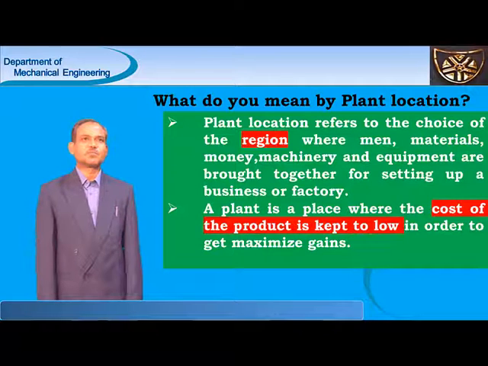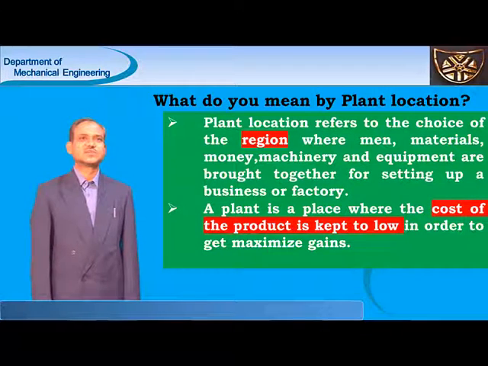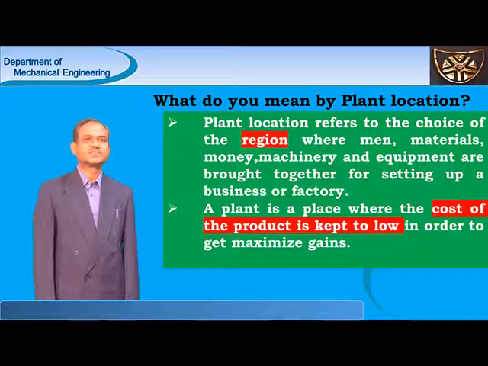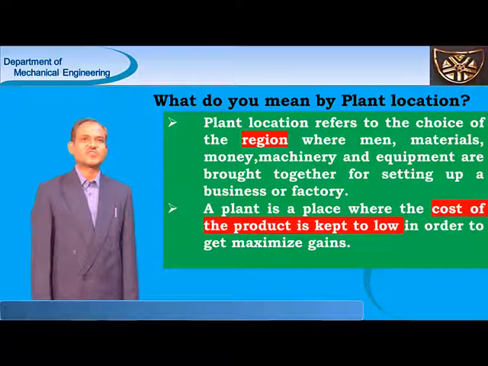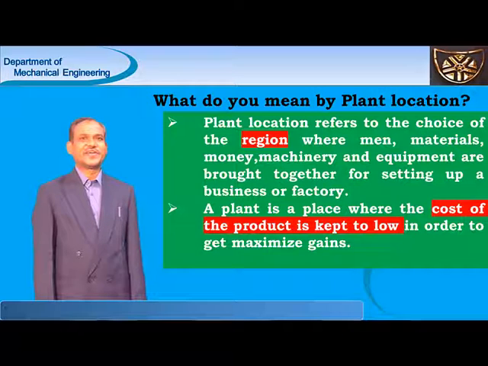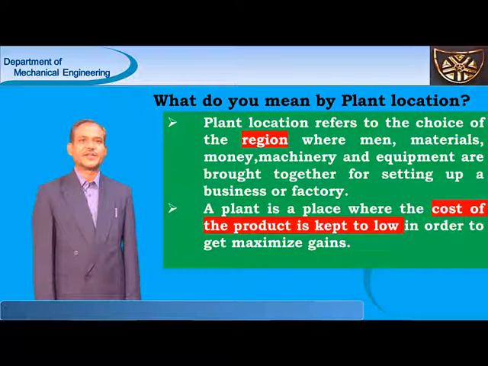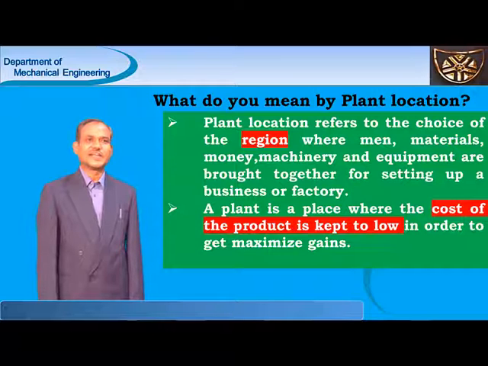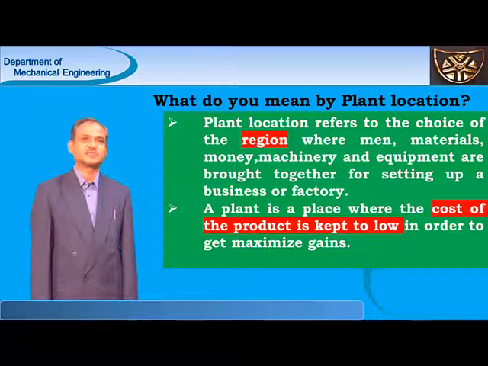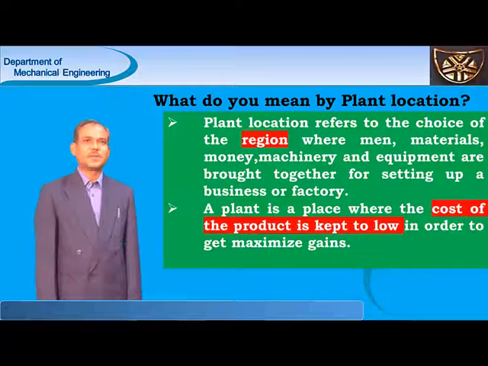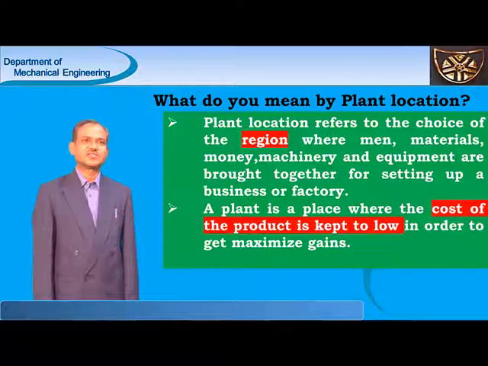Next, the related term is plant location. Plant location refers to the choice of the region where men, materials, money, machinery and equipment all are brought together for setting up a business or factory. A plant is a place where the cost of the product is kept low in order to get maximum gains.